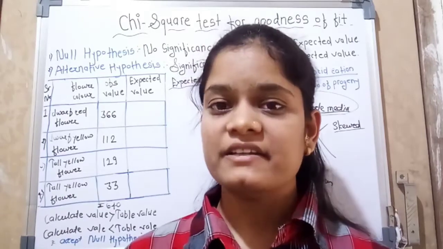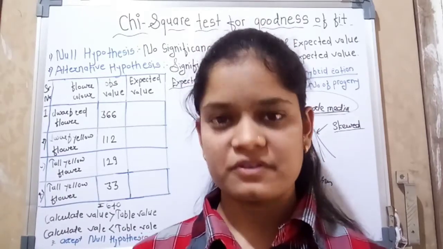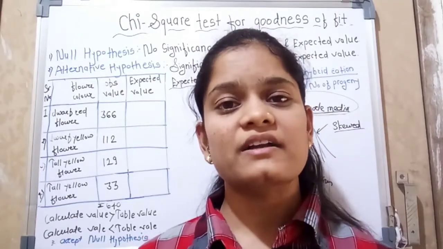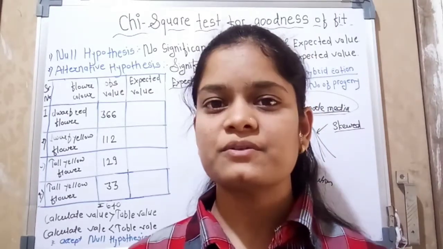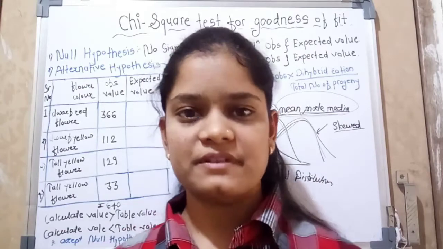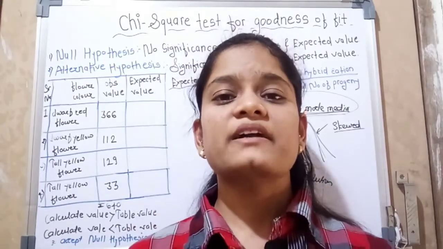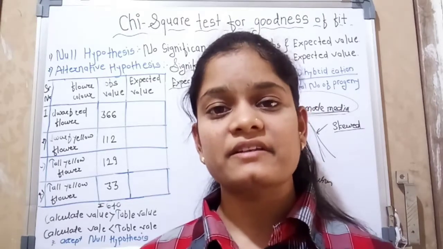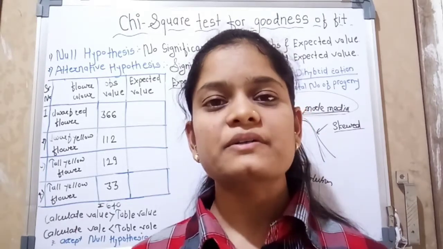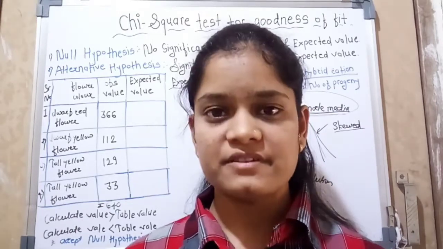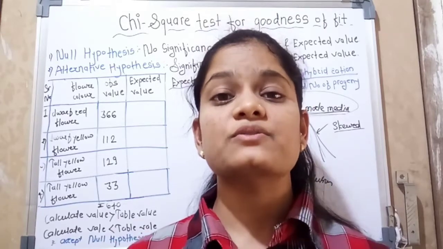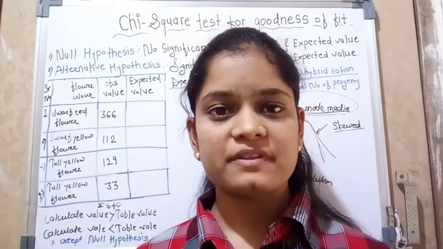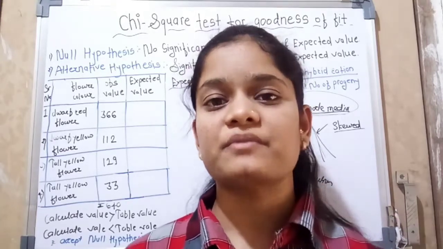Before starting, you should know two terminologies. First, the null hypothesis, and second, the alternative hypothesis. So what is a null hypothesis? If you conduct an experiment, you want to prove your hypothesis and get a result and conclusion. But due to limited evidence, your hypothesis is not true, it is wrong, and such a hypothesis is called a null hypothesis.